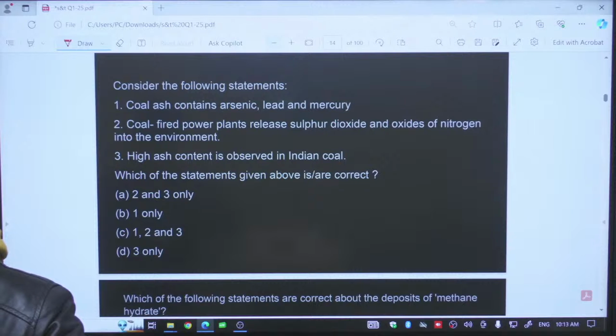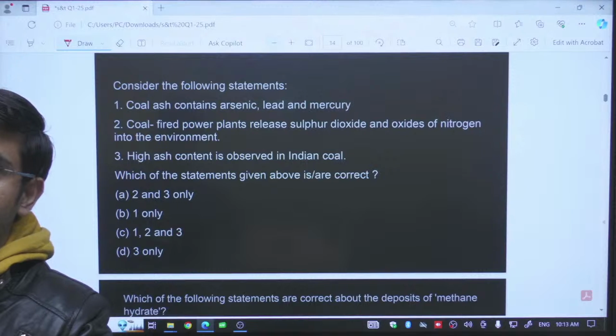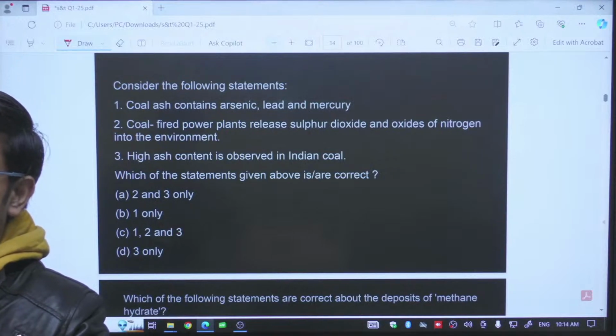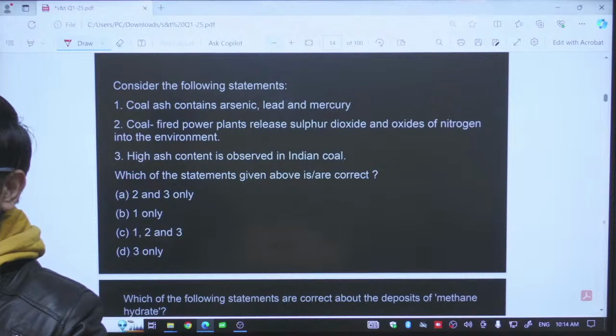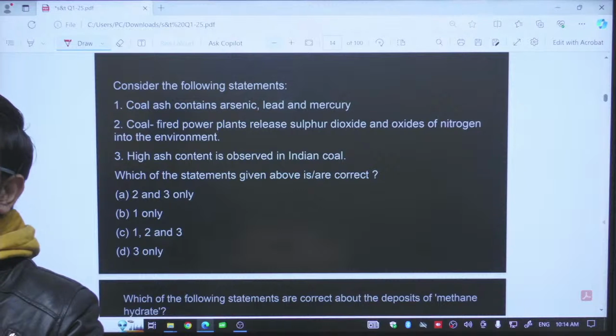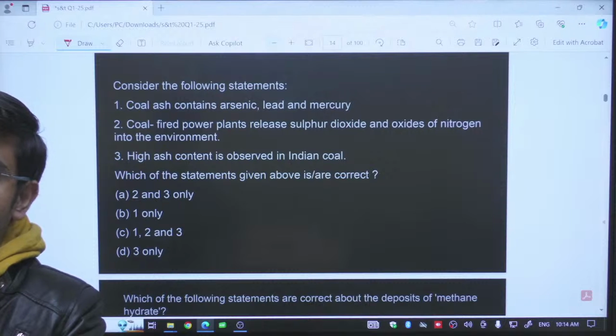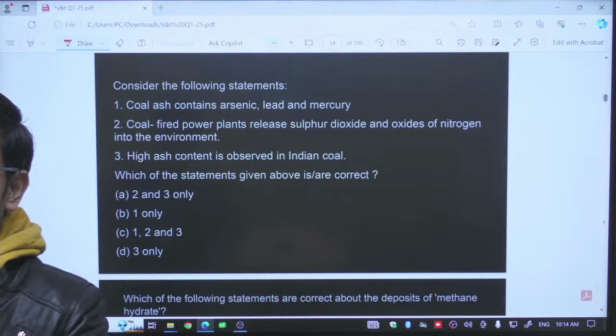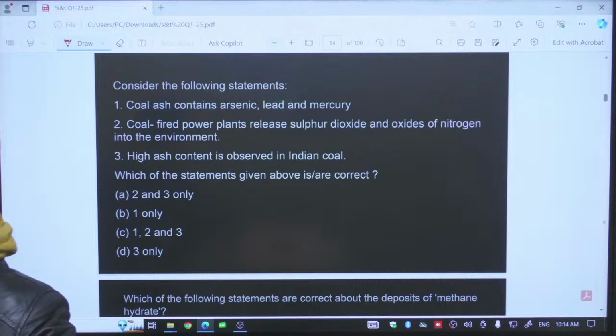Though mercury is a metal, and one question may come that this is the only metal which is in the liquid state. So yes, coal burning also releases mercury. It will be slightly going against the common sense, but it is also a fact that mercury is one of the ingredients released by coal combustion, and coal also has certain heavy metals like arsenic, lead and cadmium. So please remember this fact: coal burning releases mercury, arsenic, lead and cadmium in the atmosphere. The first statement is a right statement.